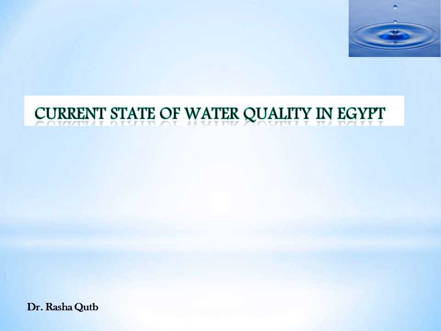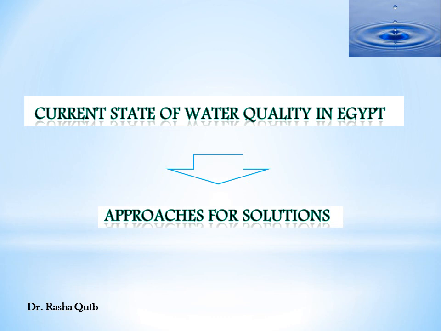Concerning the current state of water quality in Egypt, we can say that Egypt faces a rapidly increasing deterioration of its surface and groundwater. Egypt faces the problem of water pollution due to two major factors. First, the increasing emission of heavily polluted domestic and industrial wastes into its waterways. Second, the excessive use of pesticides and fertilizers in the agriculture sector. In this case, we need government intervention in order to provide some approaches for solution.